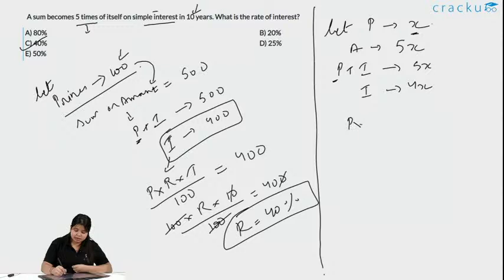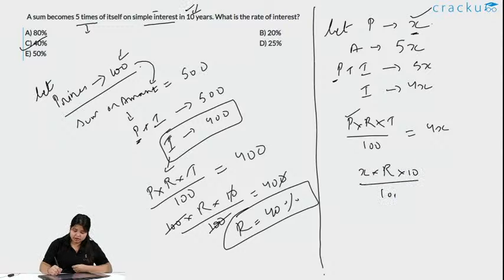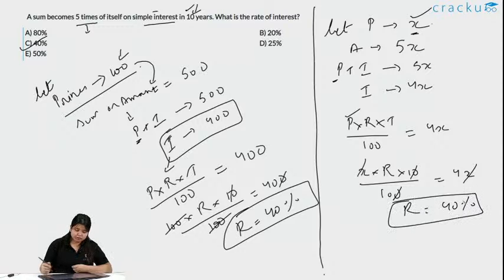As this is simple interest, we know the formula of interest. It is PRT by 100 is equal to 4x. Put the value of P, that is x. R we need to find, into T, that is 10, by 100 is equal to 4x. x and x will get cancelled out, 0 and 0 here. R is equal to 40%. So, the correct answer is option C.